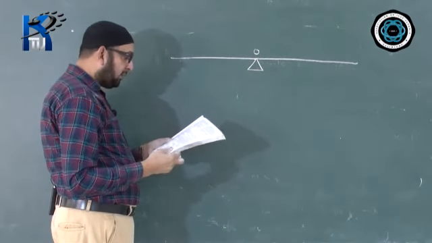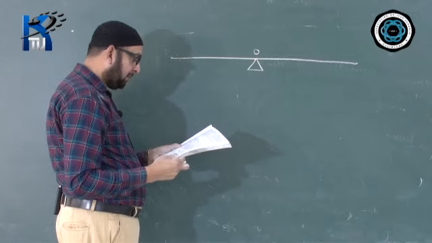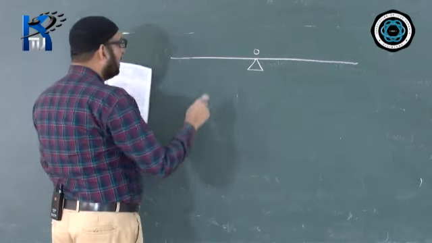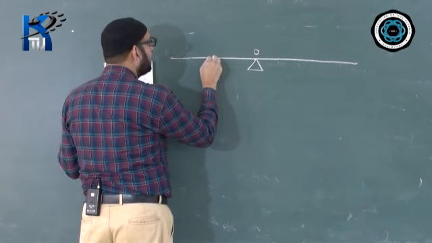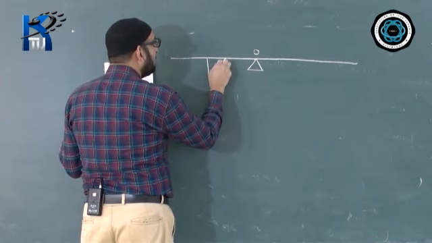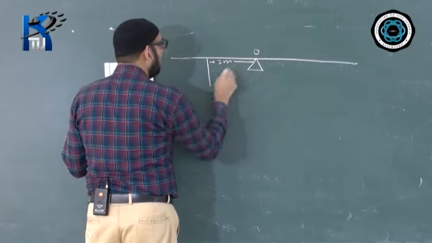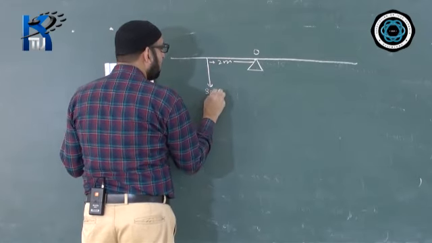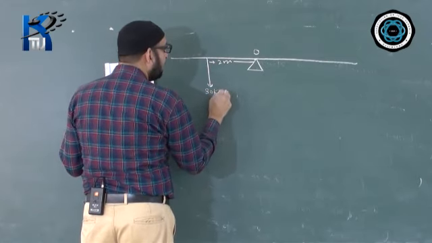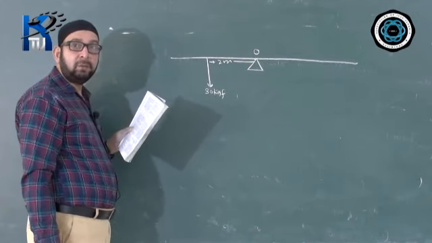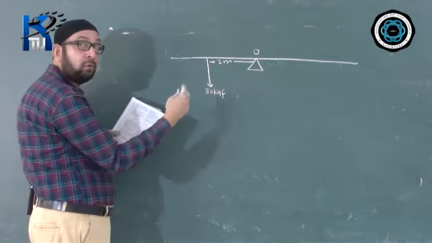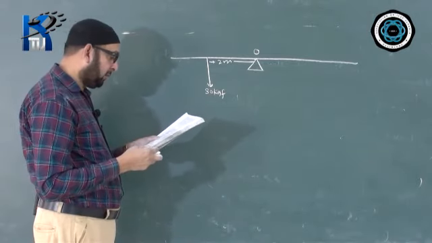There are two children of masses 30 and 50 kg. They are sitting at distance 2 meter. The 30 kg child is sitting at a distance 2 meters. So I suppose 2 meter is over here, 30 kg. While drawing the diagram, we'll add the weight value 30 kgf. Mass is 30 kg, but we have to show the force. Force means the weight we have to show, 30 kgf.